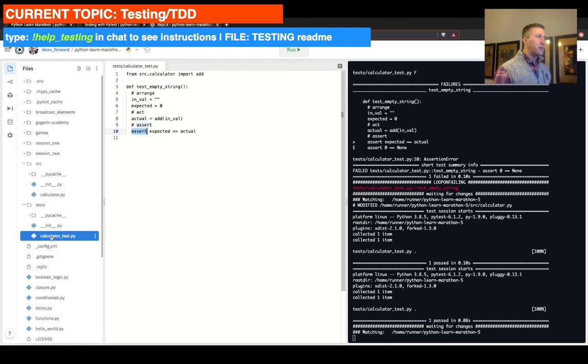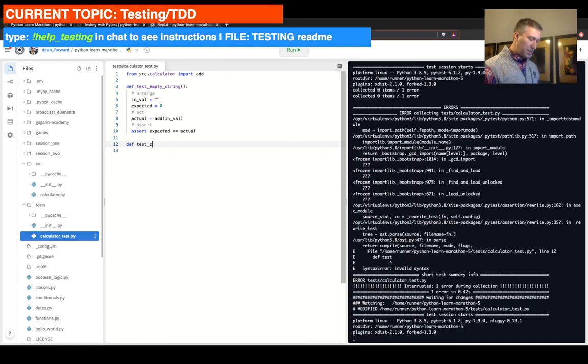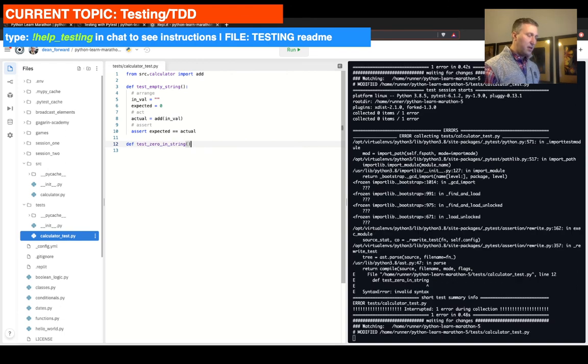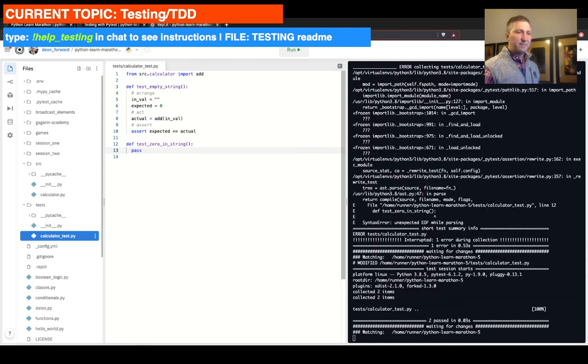So let's go to calculator test and write a new test that says define test 0 in string. We're going to open close parenthesis, put pass, so it stops freaking out. All right, let's make this test red first, right? What we need to do is put in our input values.